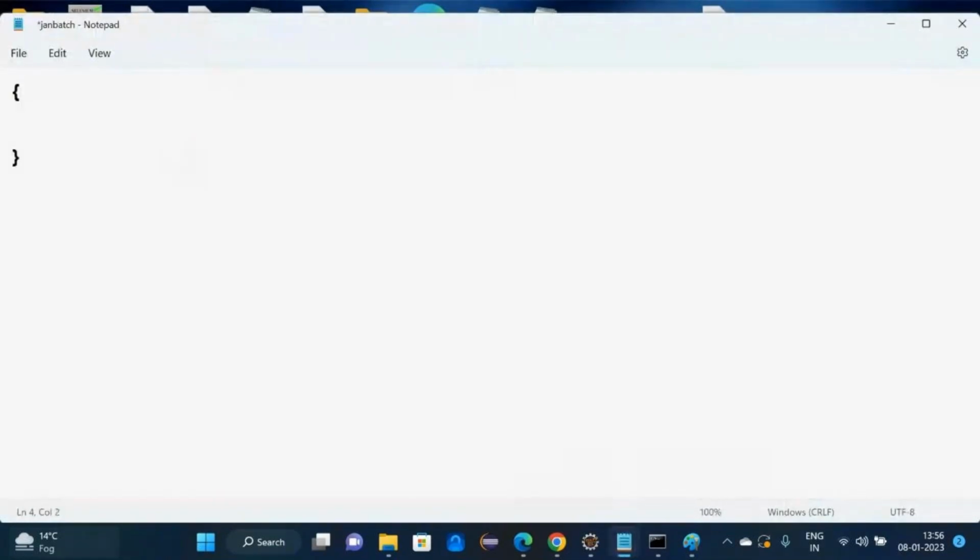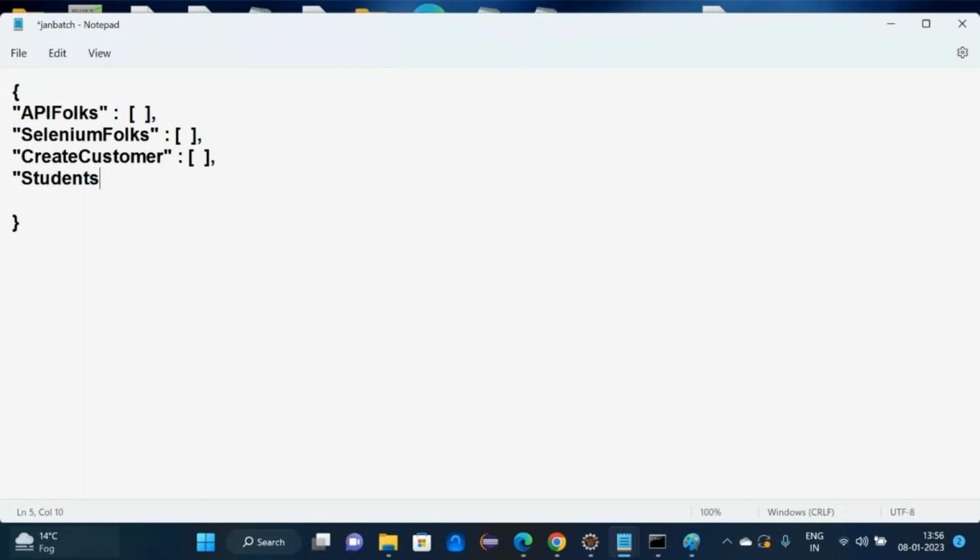Okay, we have taken an object. Put double quotes, and here you can mention API folks, colon, square bracket, comma, empty. Second, Selenium folks. You can give any name here. Comma, create customer, square bracket, students list. So how many keys have we defined here? 1, 2, 3, 4. 4.